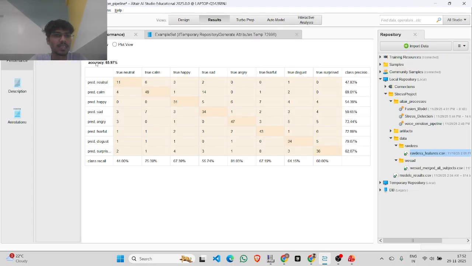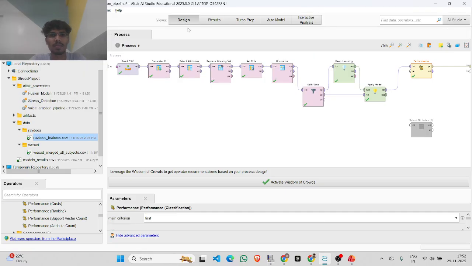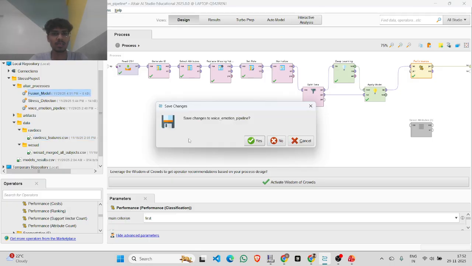Yeah, this is the result for this pipeline, and this is for the emotion pipeline, with an accuracy of 65.97. Yeah, so this is the process that I have done, and let's see the fusion thing.